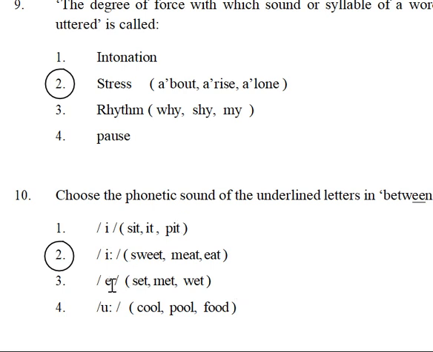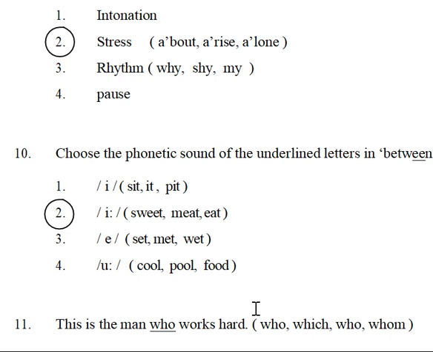Next, this is the A sound: set, met, wet, where the lips come round. Next, this is the long O sound: cool, food. You can't say it short; that is wrong. These topics are given individually. The phonetics and stress will be given in the next chapter.